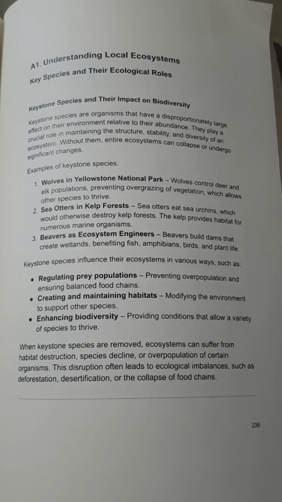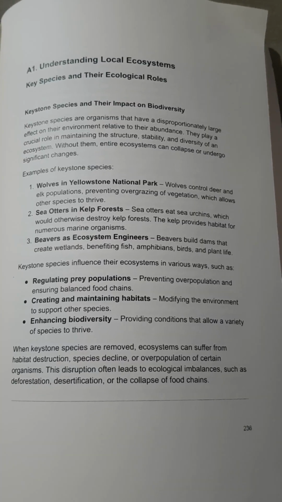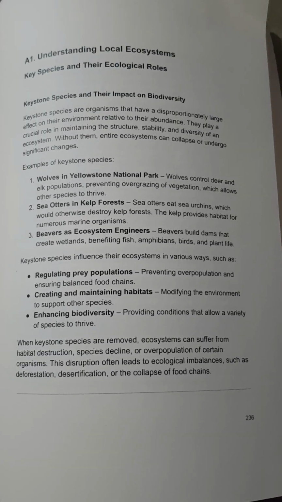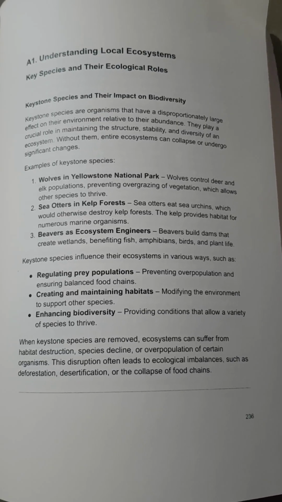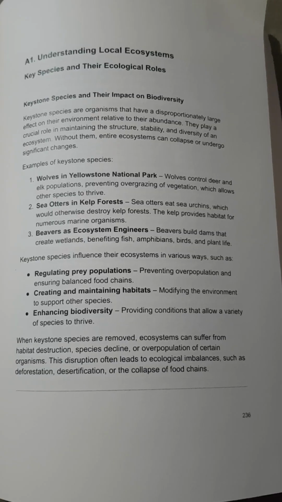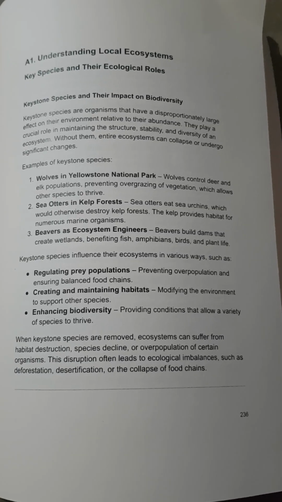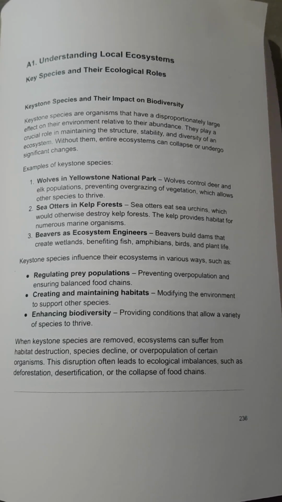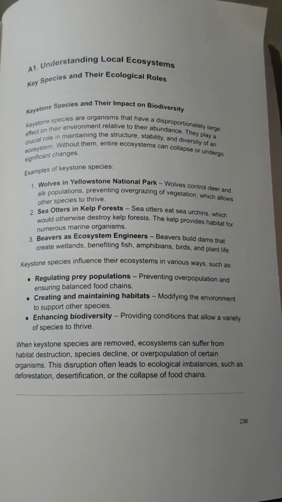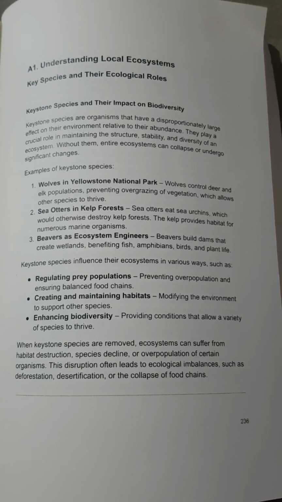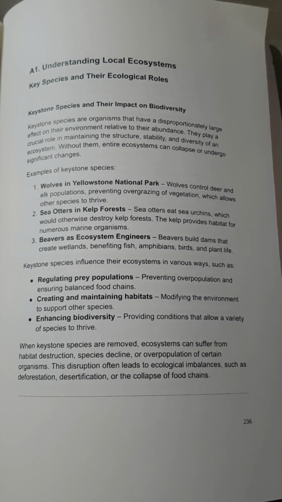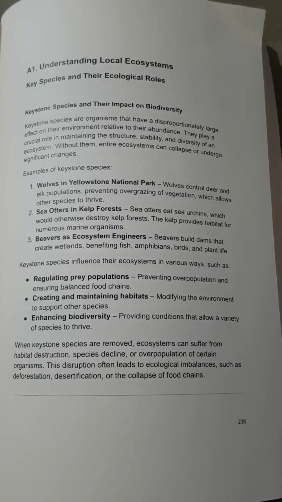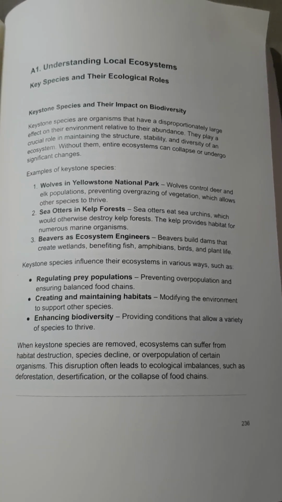Examples of keystone species: wolves in Yellowstone National Park. Wolves control deer and elk populations, preventing overgrazing of vegetation, which allows other species to thrive. Sea otters in kelp forests. Sea otters eat sea urchins, which would otherwise destroy kelp forests. The kelp provides habitat for numerous marine organisms. Beavers as ecosystem engineers. Beavers build dams that create wetlands, benefiting fish, amphibians, birds, and plant life.